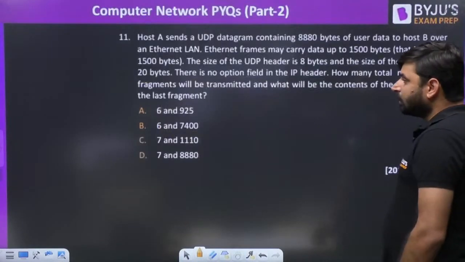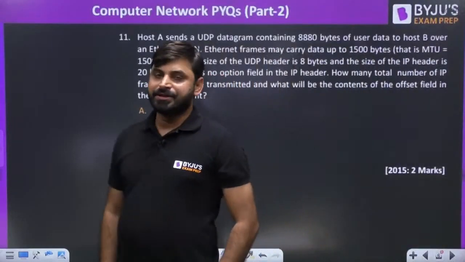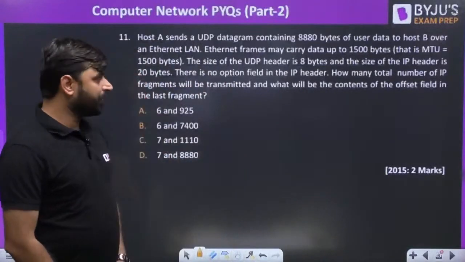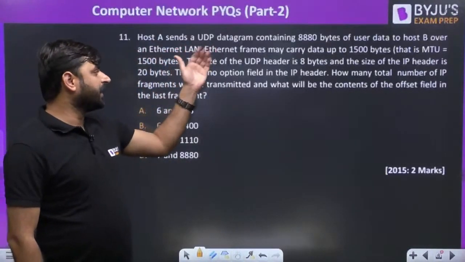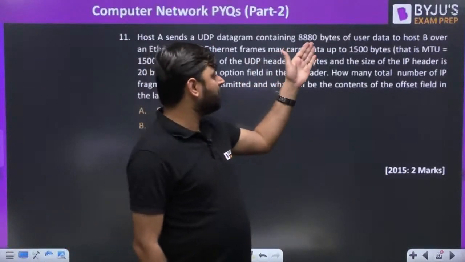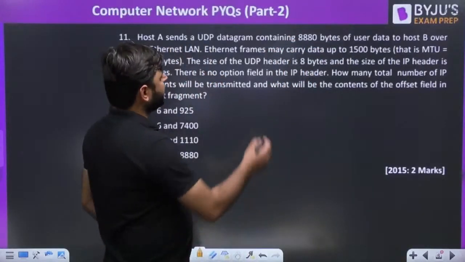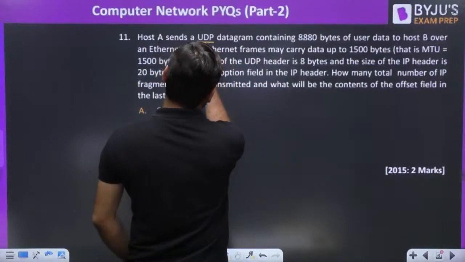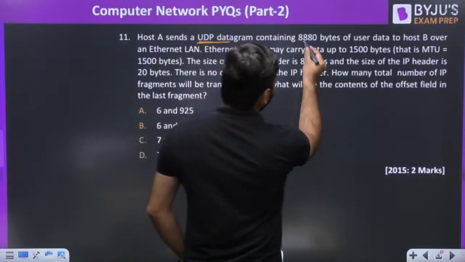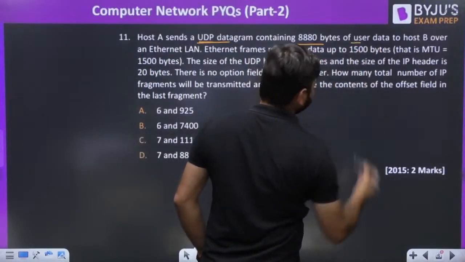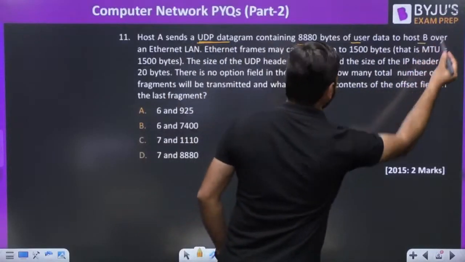Now, this is another question that you can see on the screen. Question number 11. Host A sends a UDP datagram containing 8,880 bytes of user data. This is an important point here. UDP datagram containing 8880 bytes of user data to host B.